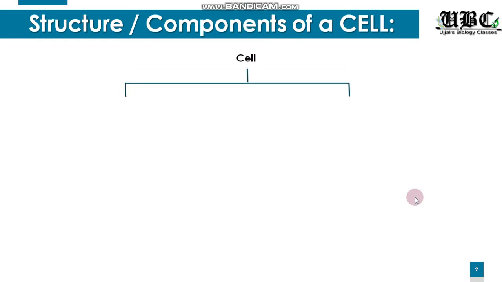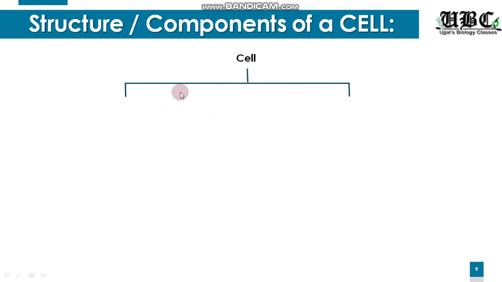Now moving on to the next part, we will be seeing the structure and the components of the cell. Here we have generally taken a eukaryotic cell. Now you will be saying, sir, we have not started eukaryotic or prokaryotic yet. But in class 8, you have heard about these 2 terms, the prokaryotic cell and the eukaryotic cell, on the basis of the presence and absence of nucleus.